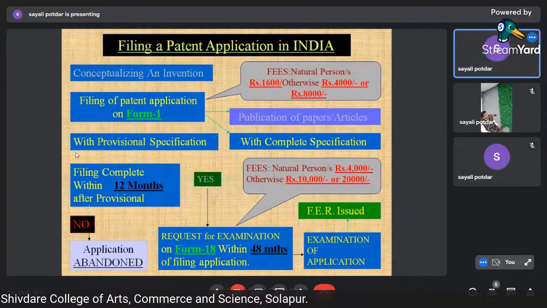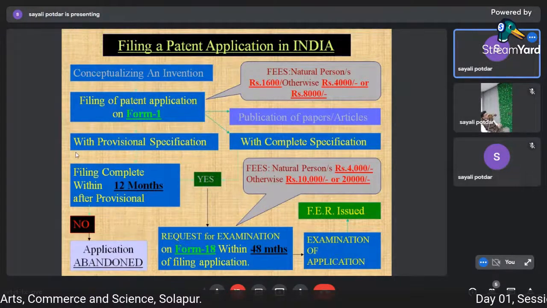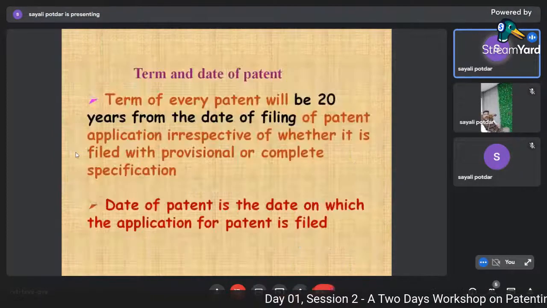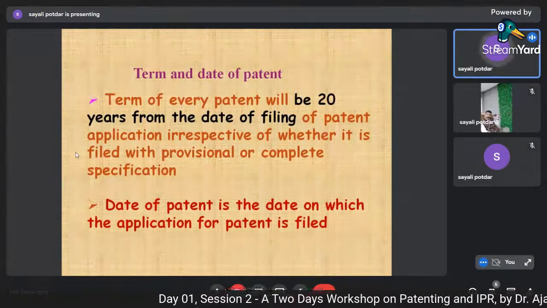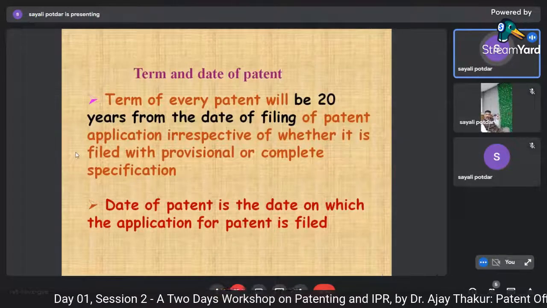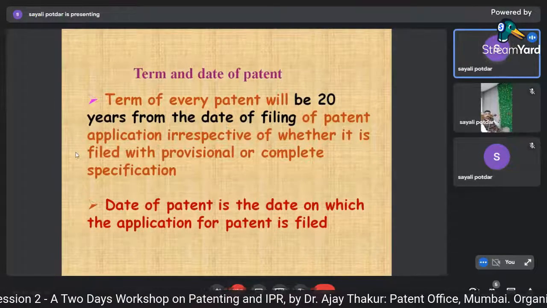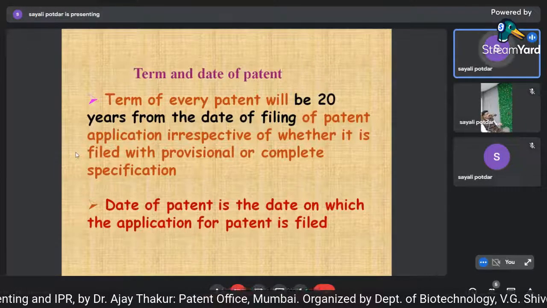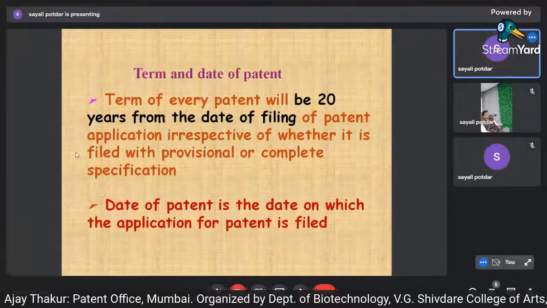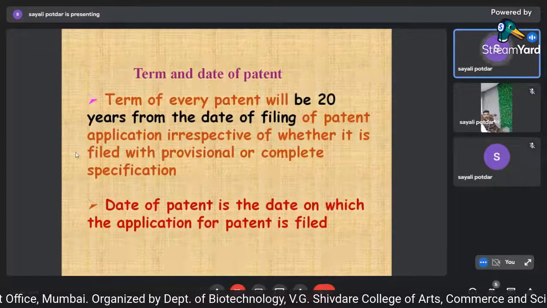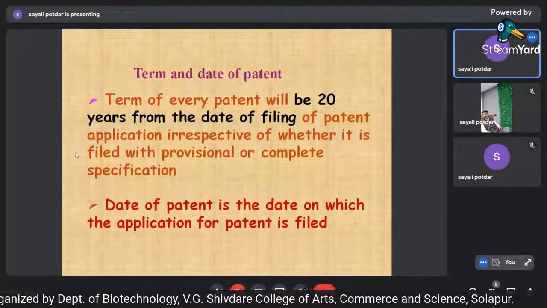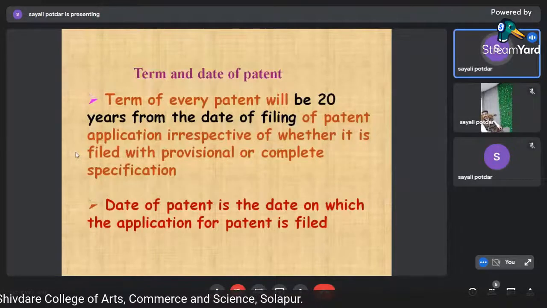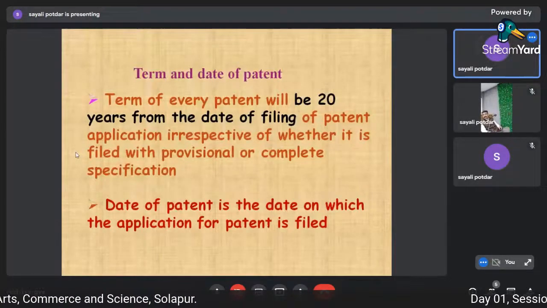General procedure. The term of the patent is from the date of filing the application. Because your priority is from the date of filing of the application, you will get protection from the date of filing, that is for 20 years. And the date of patent is the date on which you get the grant, but you get protection for a period of 20 years from the date of filing of that application.